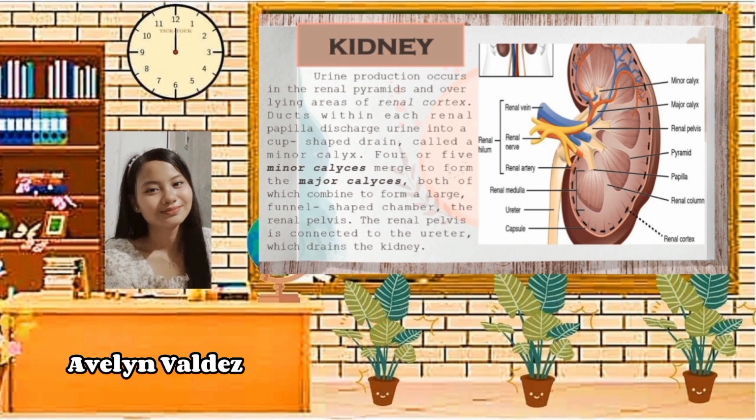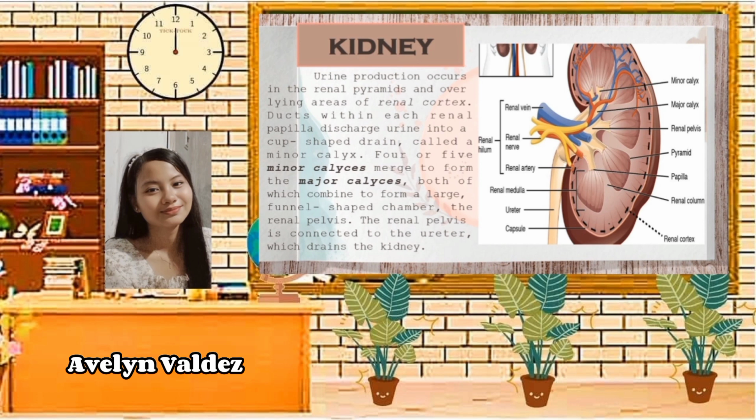So, let us now proceed to the other parts of the kidney. The urine production occurs in the renal pyramids and overlying areas of renal cortex. Ducts within each renal papilla discharge urine into a cup-shaped drain called a minor calyx.